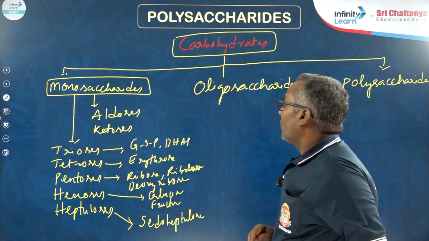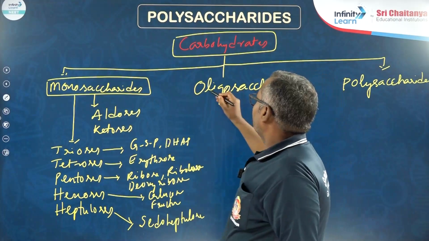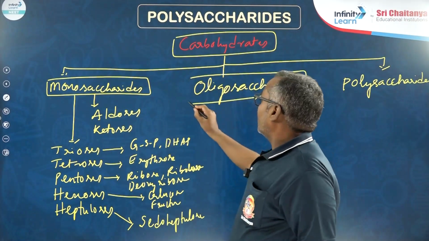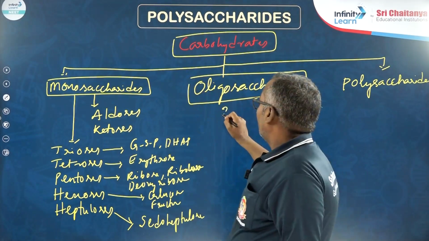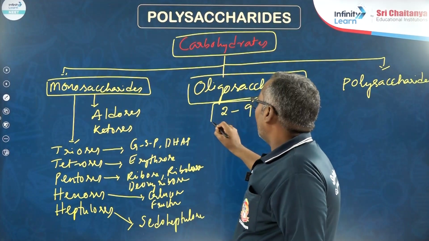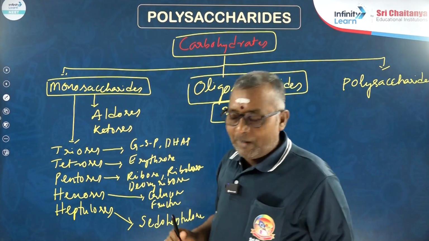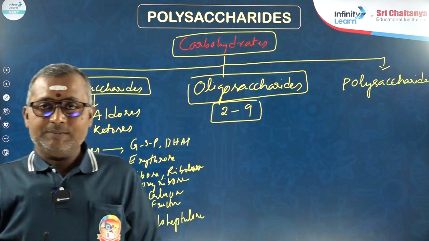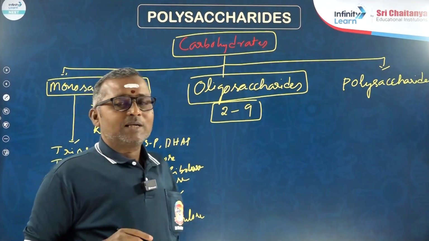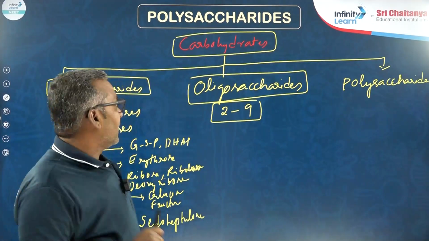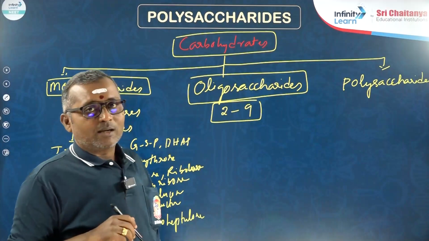Let us see about oligosaccharides. Oligosaccharides are those with 2 to 9 monosaccharides linked by glycosidic bonds. Around 2 to 9 monosaccharides are linked by glycosidic bonds in an oligosaccharide.